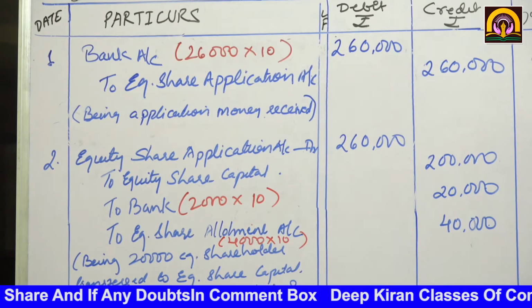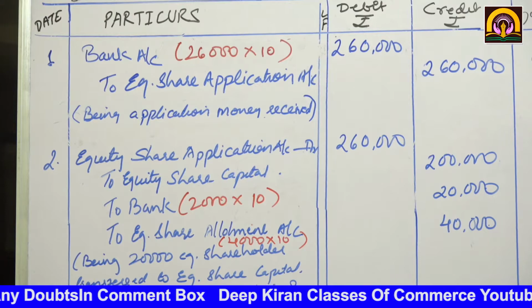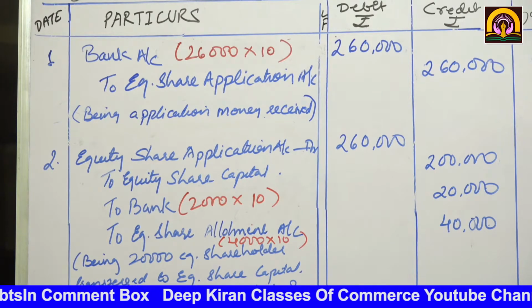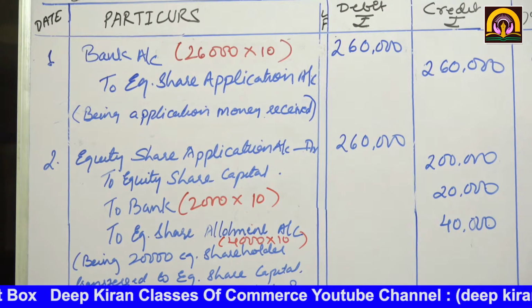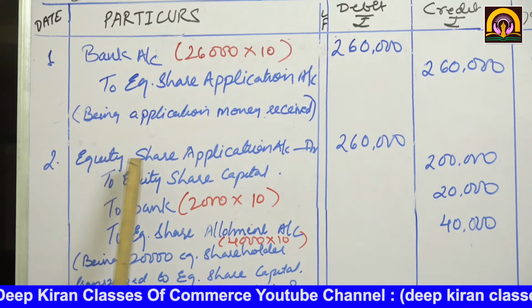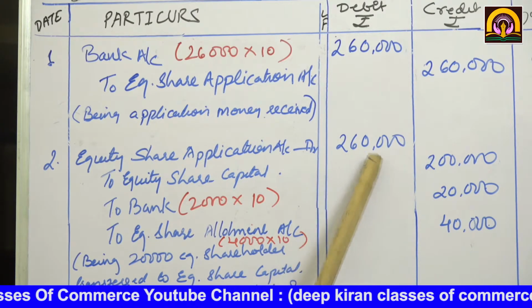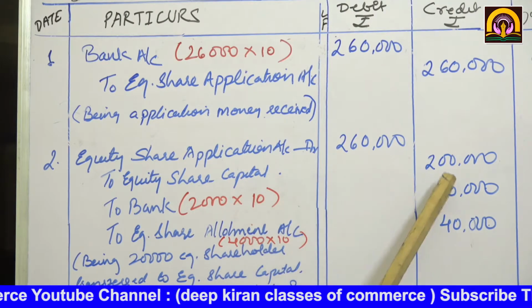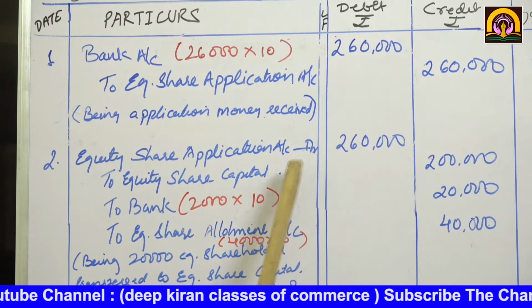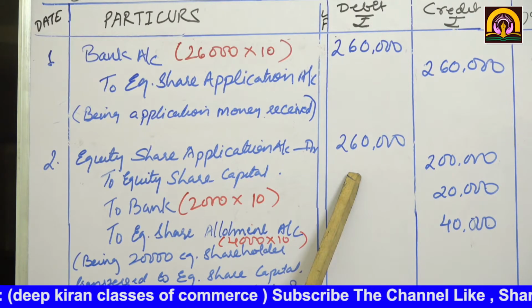That I had shown you in the working: if 6 shares were asked by the subscriber, only 5 will be issued. So equity share application account debit, the amount will be the same, 2,60,000. To equity share capital 2 lakhs, because here 20,000 into rupees 10 will come.